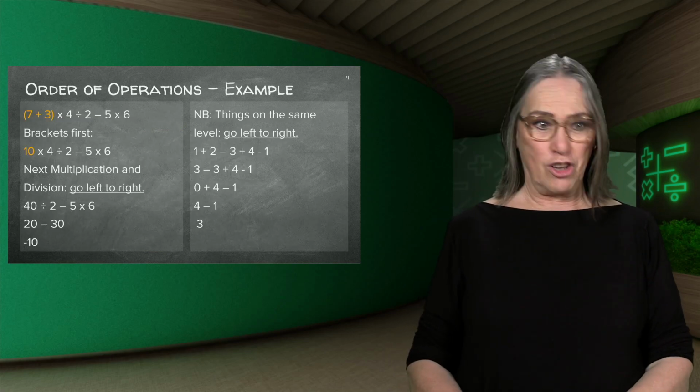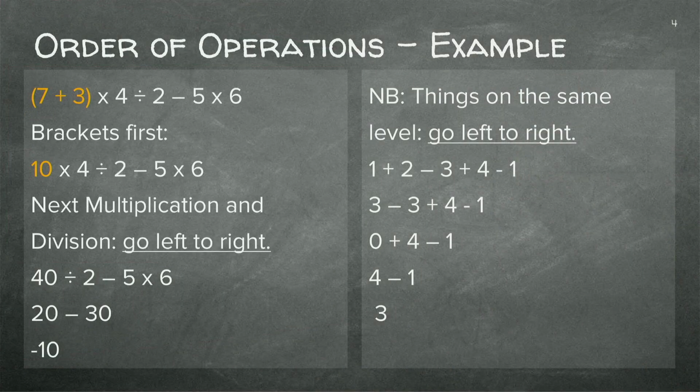This is our first example. I've put it in a color. 7 plus 3, this is a bracket, times 4 divided by 2 minus 5 times 6. We always do brackets first. So 7 plus 3 is 10, and then that's the rest of our statement. Next we do multiplication and division.